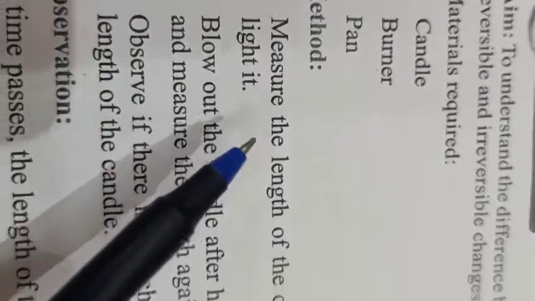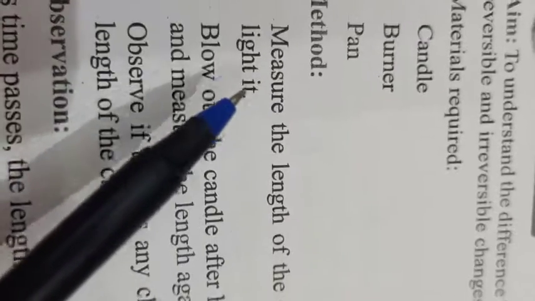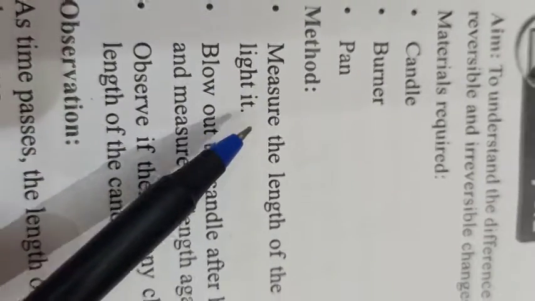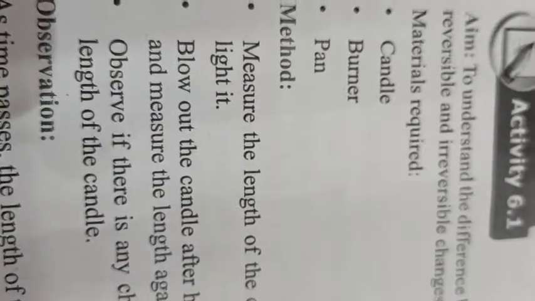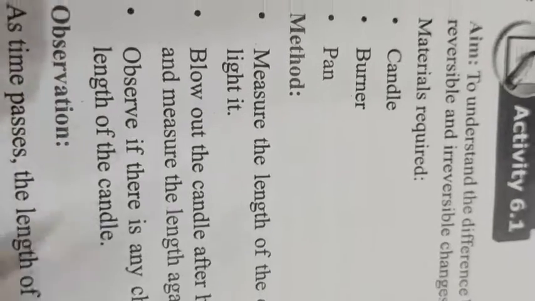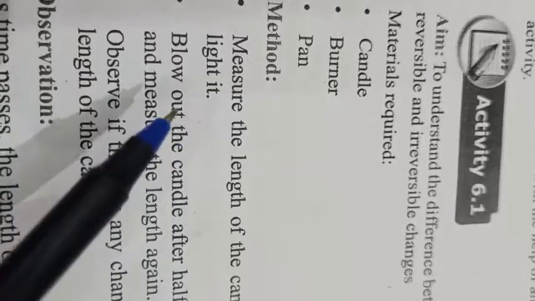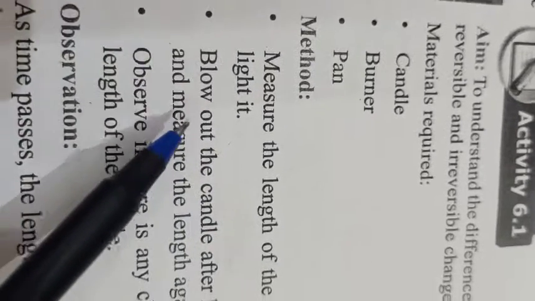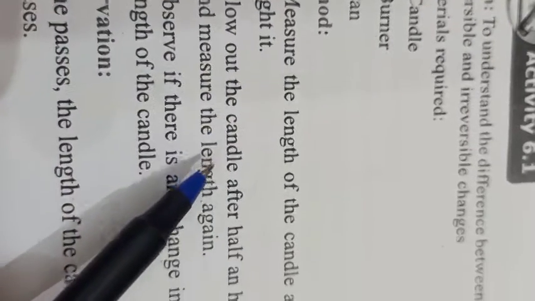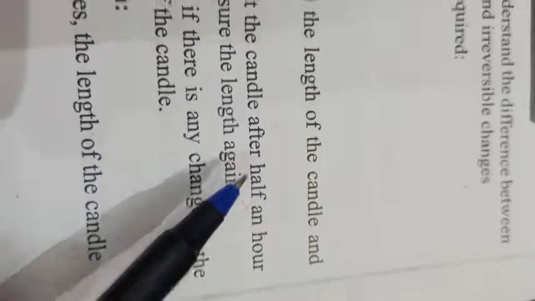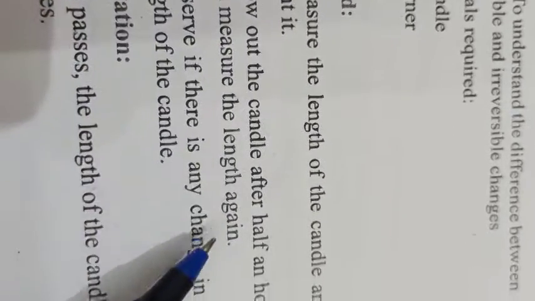And the method is: measure the length of a candle and light it. First we should measure the length of a candle and then we light that candle. Second is blow out the candle after half an hour and measure the length again.